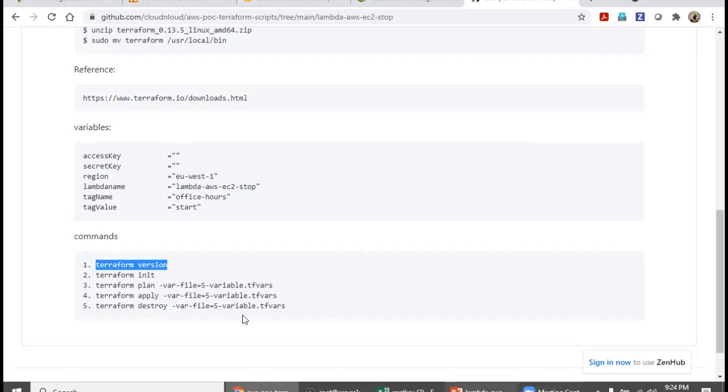If it is just for testing and learning, make sure you destroy also. Once you are comfortable with all testing, you can directly apply in production, and you don't need to destroy.